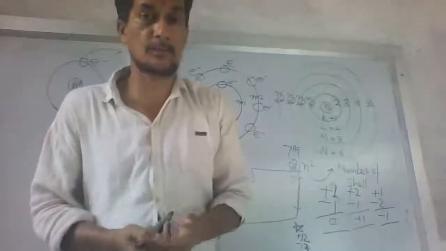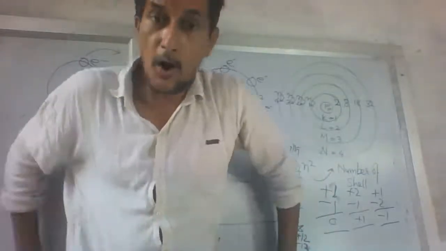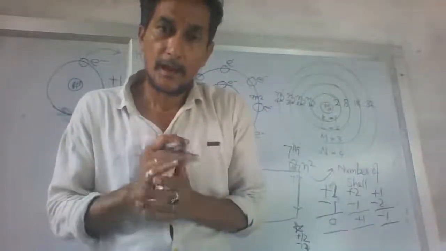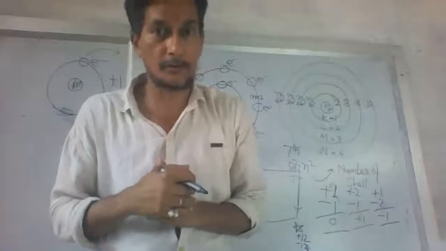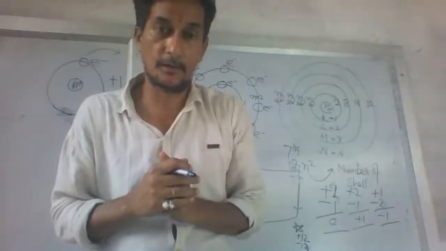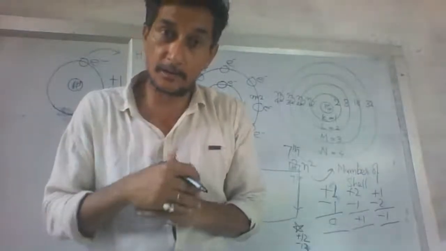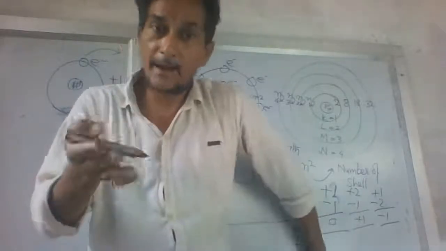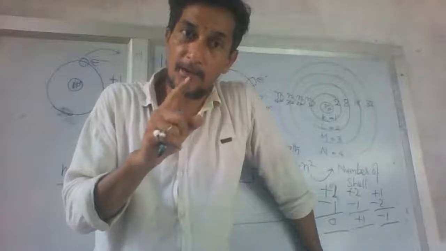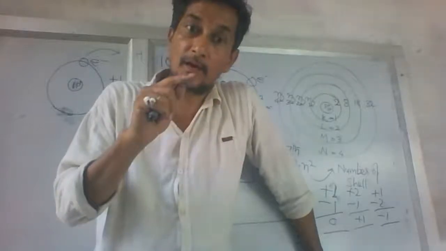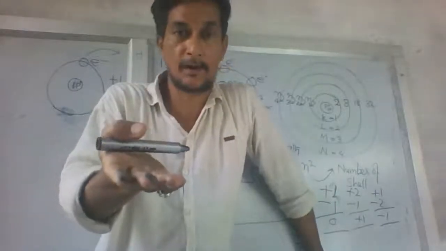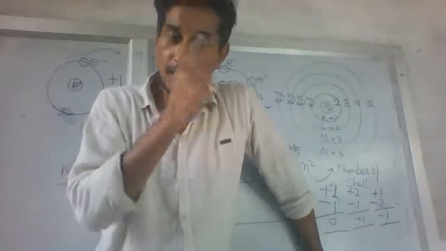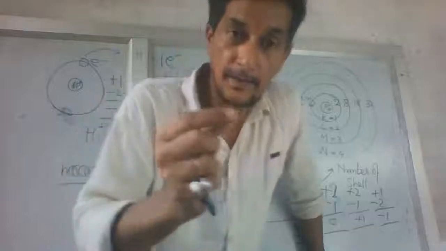What else are you understanding from this? Oxidation and reduction. When anything loses hydrogen, the phenomenon is oxidation. Sorry, correct?